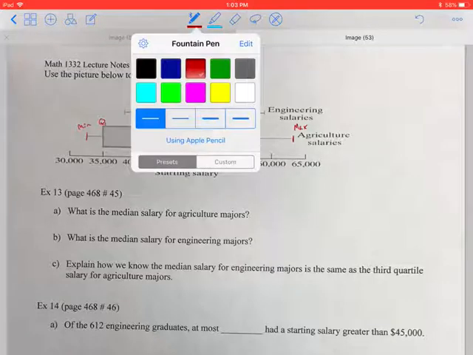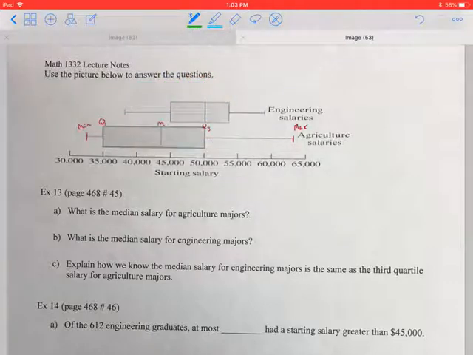All right, so let me switch to a different color, and for the engineering salaries, we see that their minimum's a little bit higher, but theirs are not as spread out. So the data is more closely linked together, so Q1, Q2, and Q3.